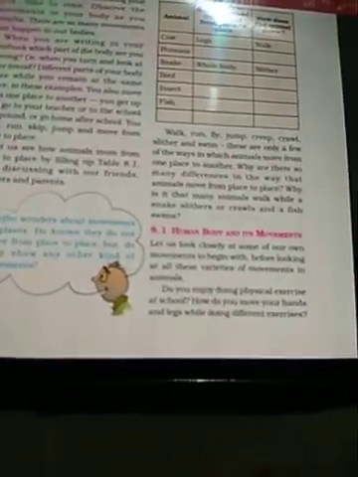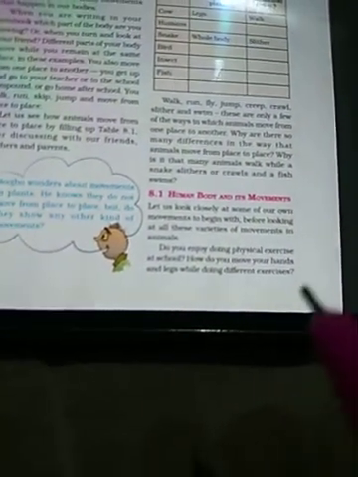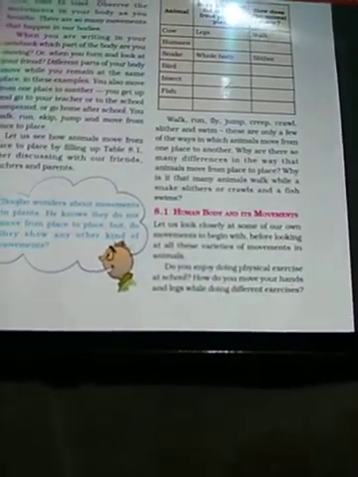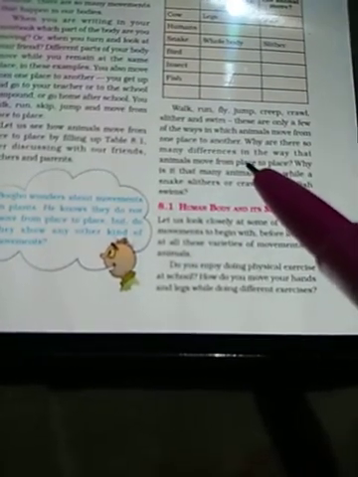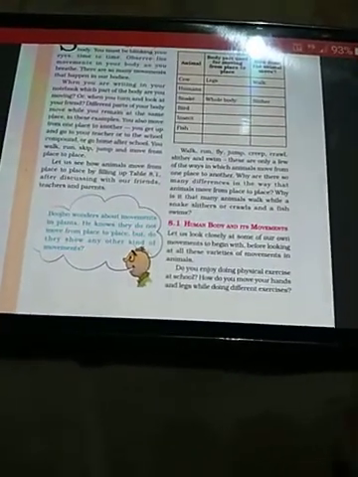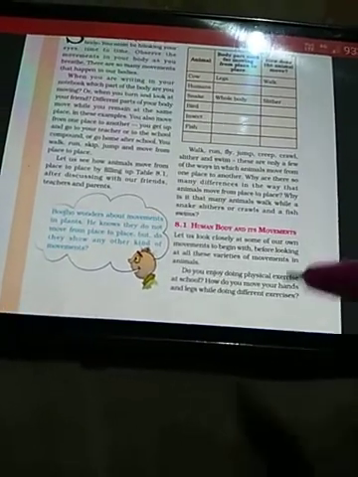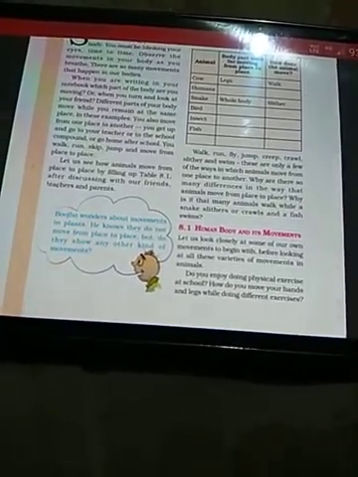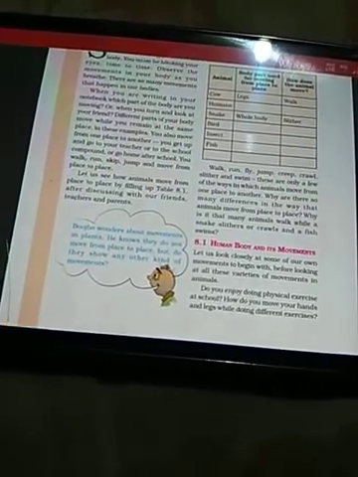Human body and its movements. Let us look closely at some of our own movements to begin with. So, we are curious to know about various animals and their movements by which they move from one place to another. But to begin with, let us see our movement also. Our movement means the movement shown by the human body. Before looking at all these varieties of movements in animals, we will discuss the variety of movement in different animals. Before that, we will be studying about the movements shown by the human body.